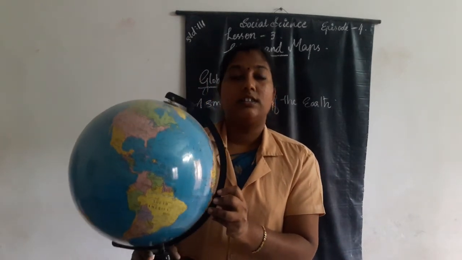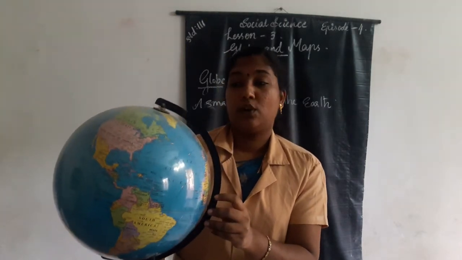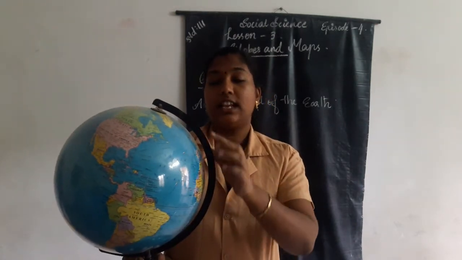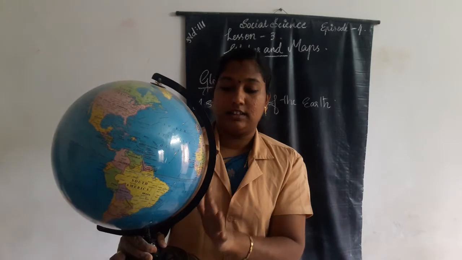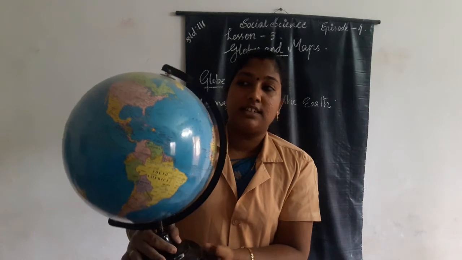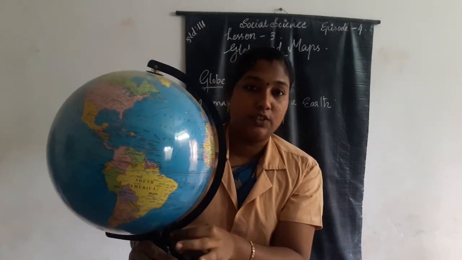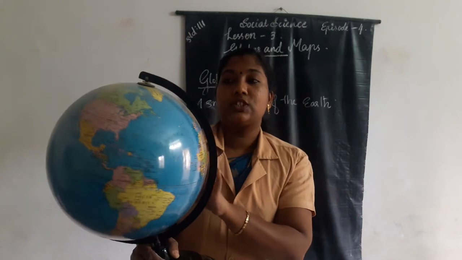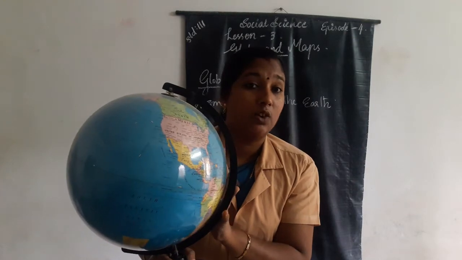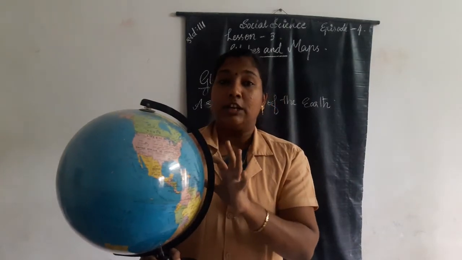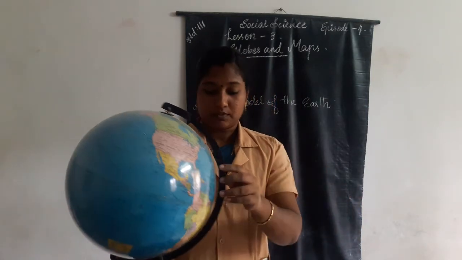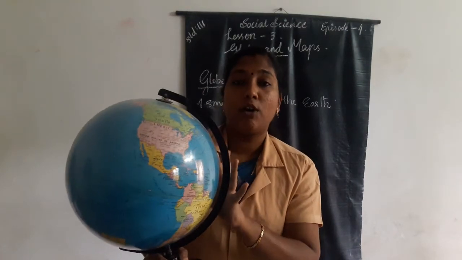And also the earth, sorry, not the globe, the earth rotates on its own axis, an imaginary line passing through the center of the earth. The earth rotating on its own axis is called rotation. And the earth revolving around the sun is called revolution. We already learned that. This is the small model of the earth.